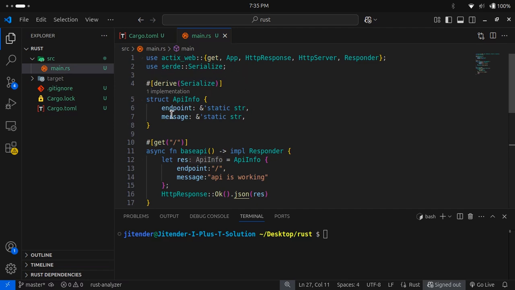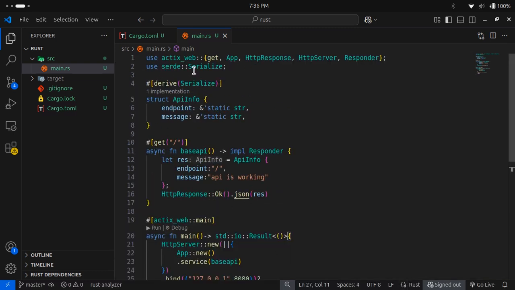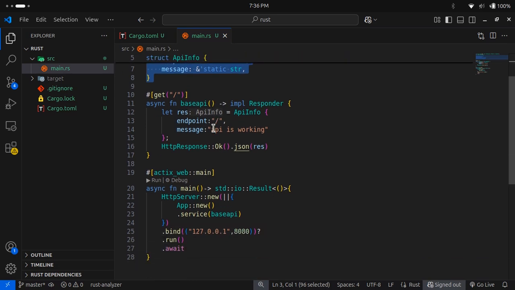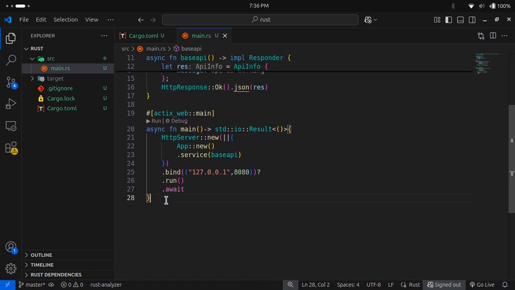So guys, try to understand what is happening here. We have imported a few libraries, or some packages, that will help us to start a server. Second, we have designed the API response. Third, we have created a route. And next, we have created a main function which will be the entry point for our Rust application, and now it's time to run it.